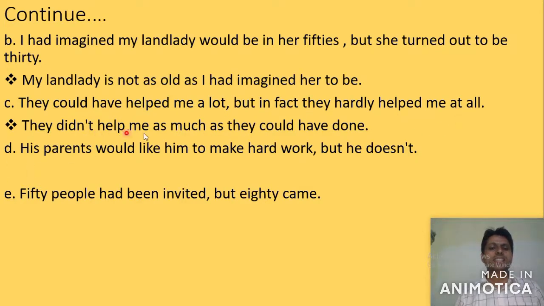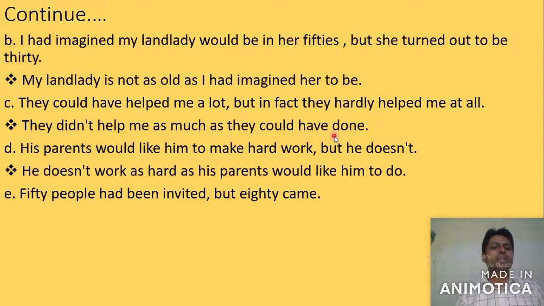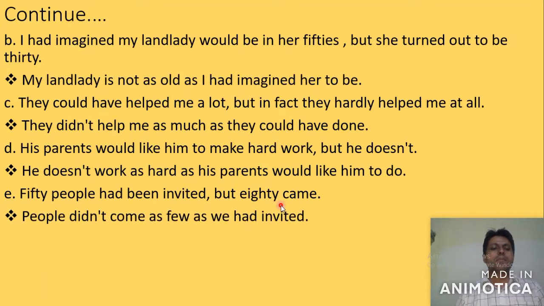Here they didn't. They didn't help me as much as they could have done. Now number E, he doesn't. His parents would like him to work hard, but he doesn't. So your answer: he doesn't work as hard as his parents would like him to do. Now number F, 50 people had been invited, but 80 came. Answer: people didn't come as few as we had invited. This is how we can write the answers to the questions.